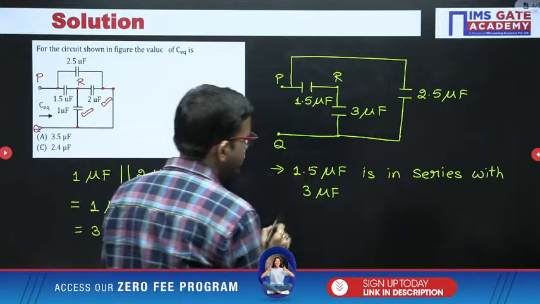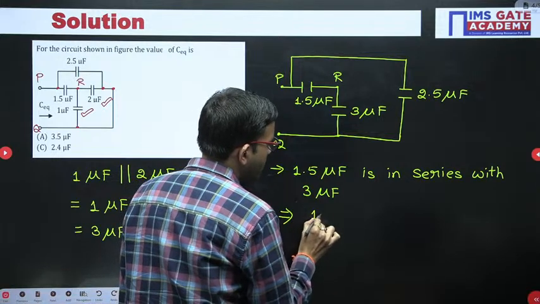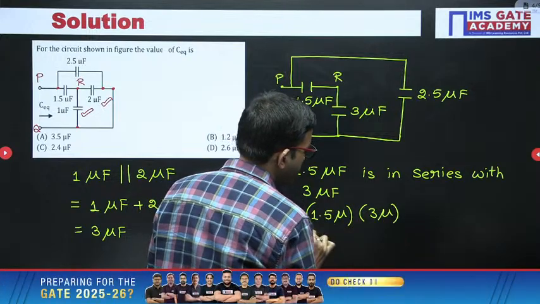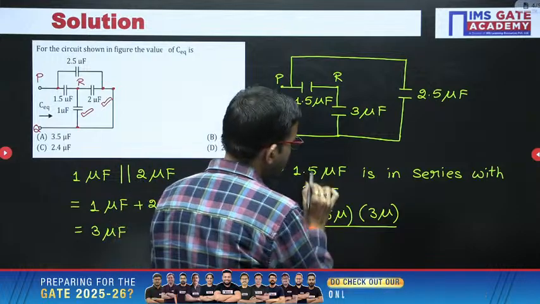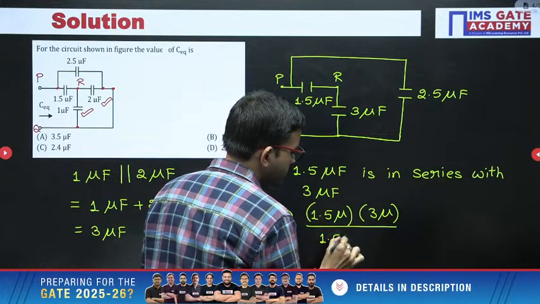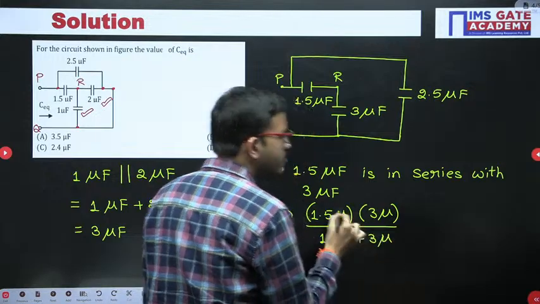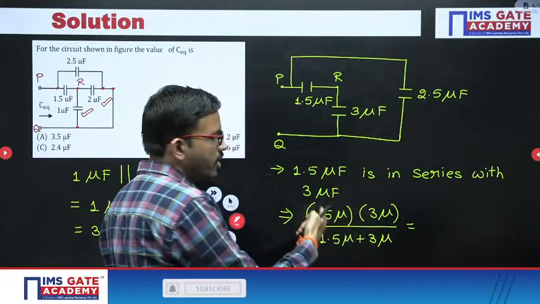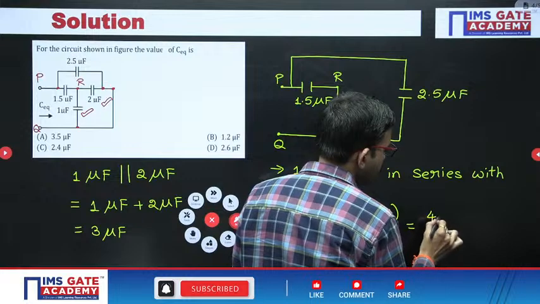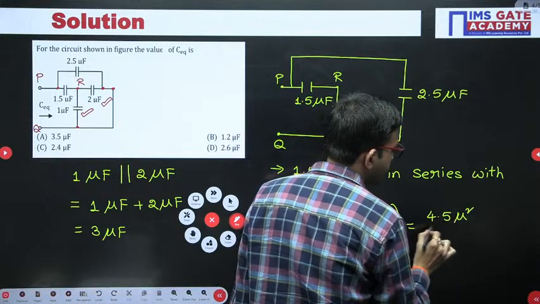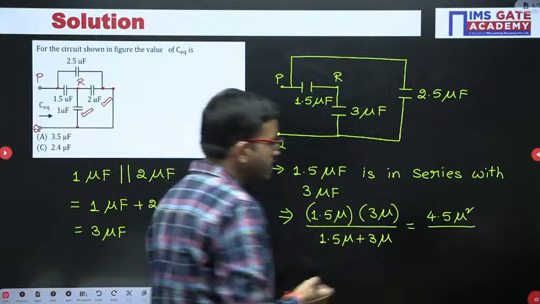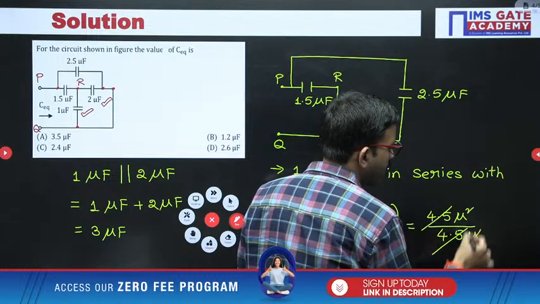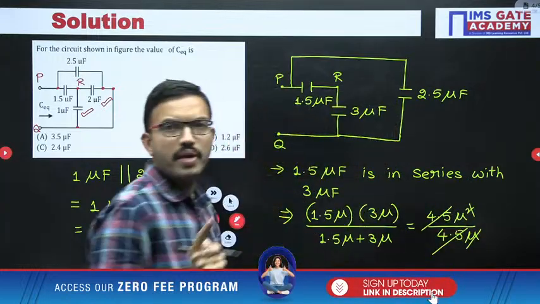So that means here the equivalent capacitance you will be getting is 1.5 micro into 3 micro divided by the sum of these two, 1.5 micro plus 3 micro, like C1 C2 divided by C1 plus C2. So here you can observe 3 into 1.5, that is 4.5 micro square. Here 1.5 plus 3, that is 4.5 micro. So here 4.5 gets cancelled, one micro gets cancelled, so you are getting 1 microfarad.